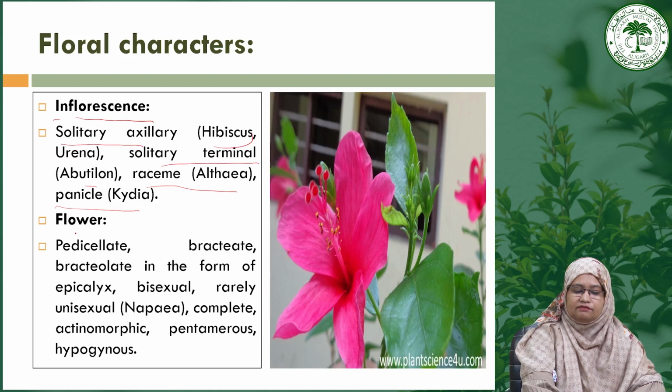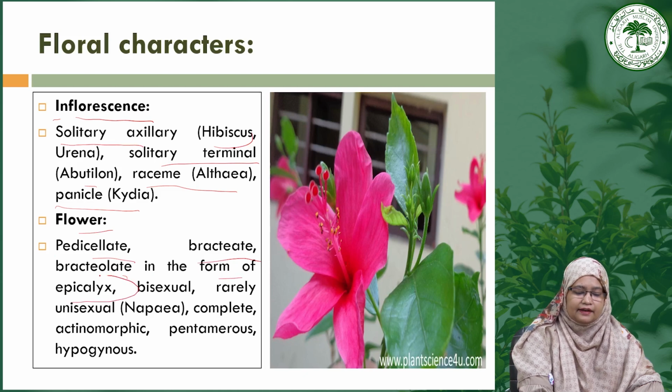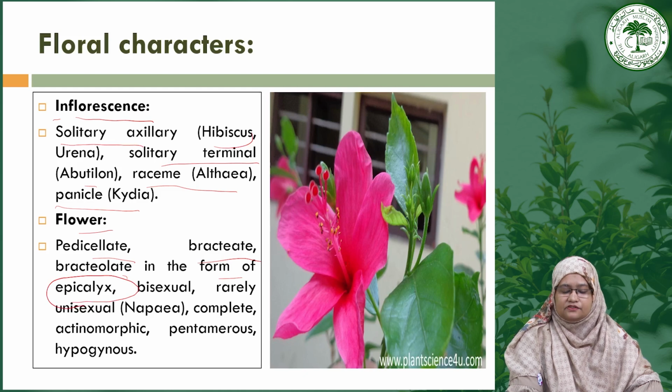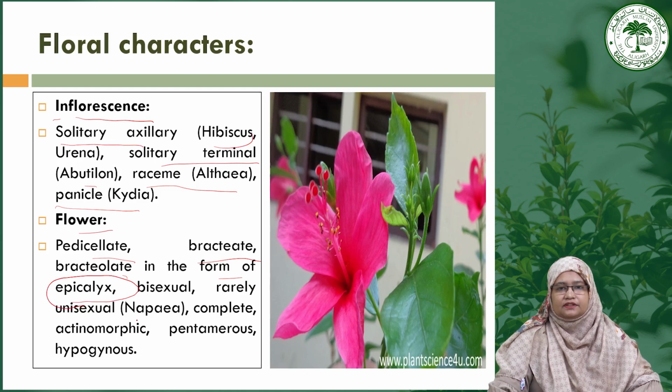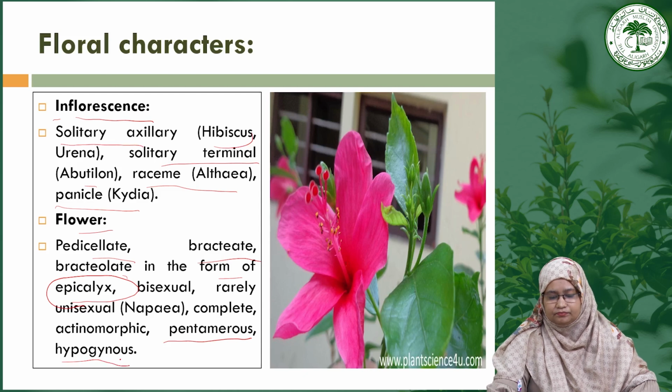The flower is pedicellate and bracteolate in the form of an epicalyx, one of the characteristics of this family. The flowers are bisexual, rarely unisexual as in Napaea. These flowers are complete, actinomorphic, and pentamerous with hypogynous flower.